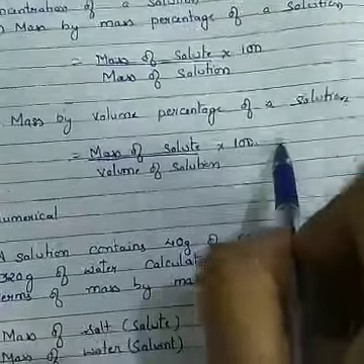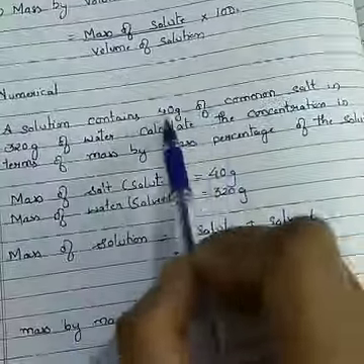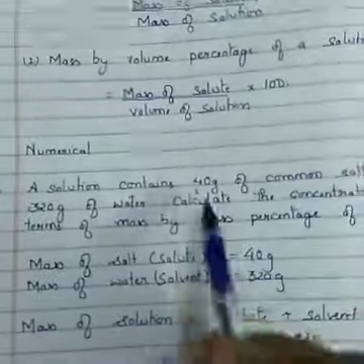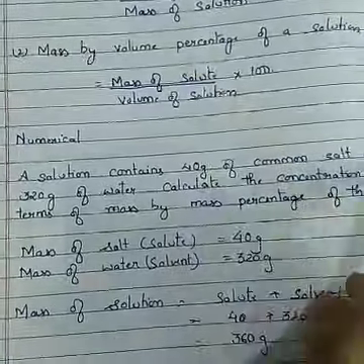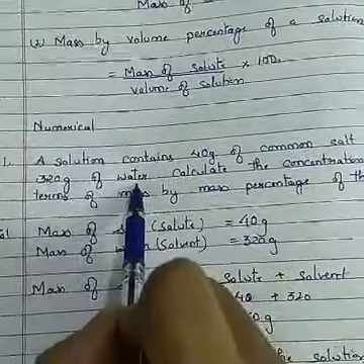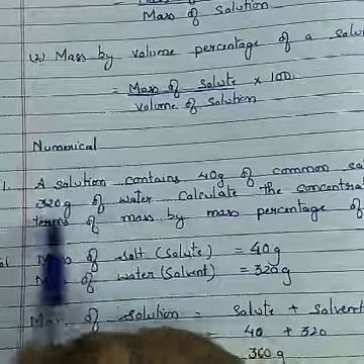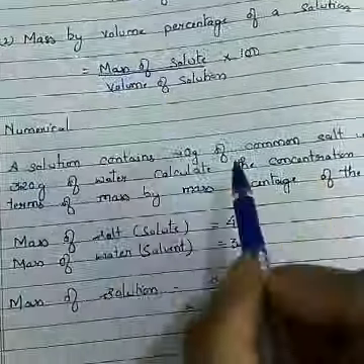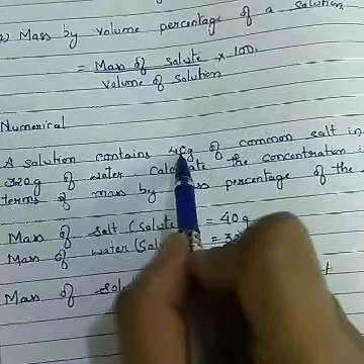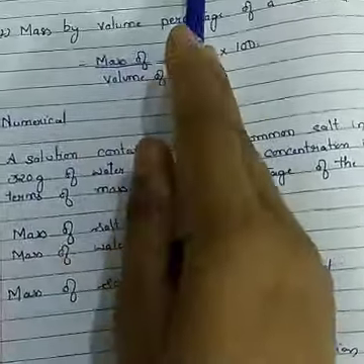Can we do one numerical? Yeah. See, a solution contains 40 gram of common salt. So, mass of solute is 40 gram, in 320 grams of water. Mass of solvent is 320. It is not mass of solution, it is mass of solvent. So what is mass of solution? Mass of solution is mass of solute plus mass of solvent. That is 40 plus 320, that is 360 grams.